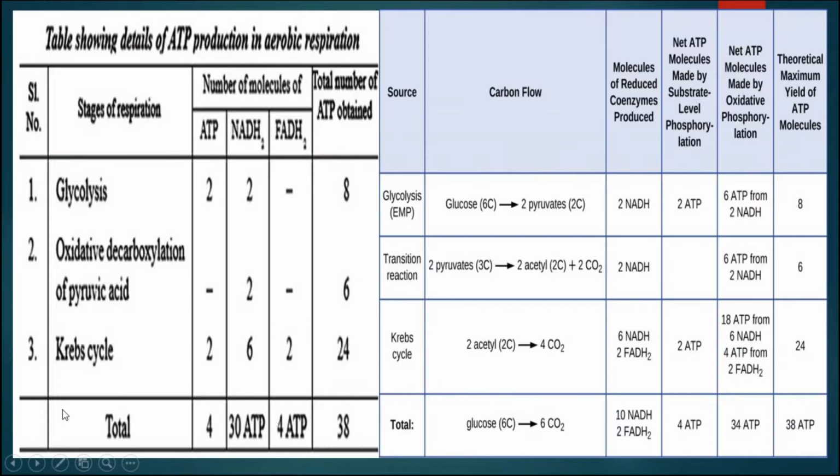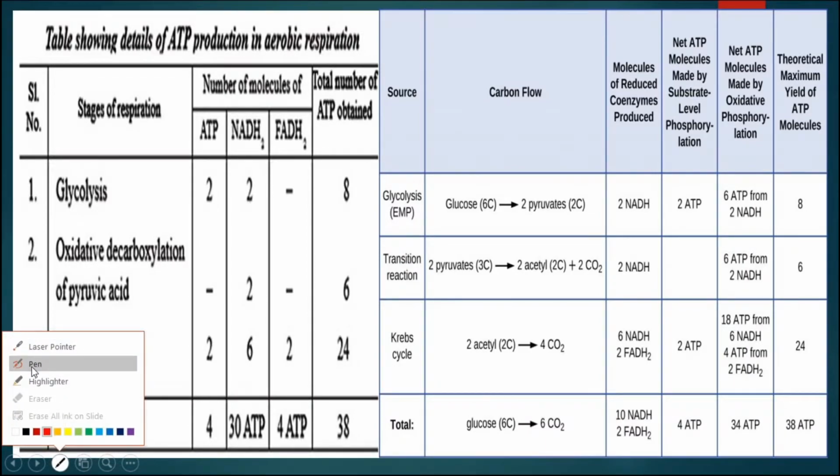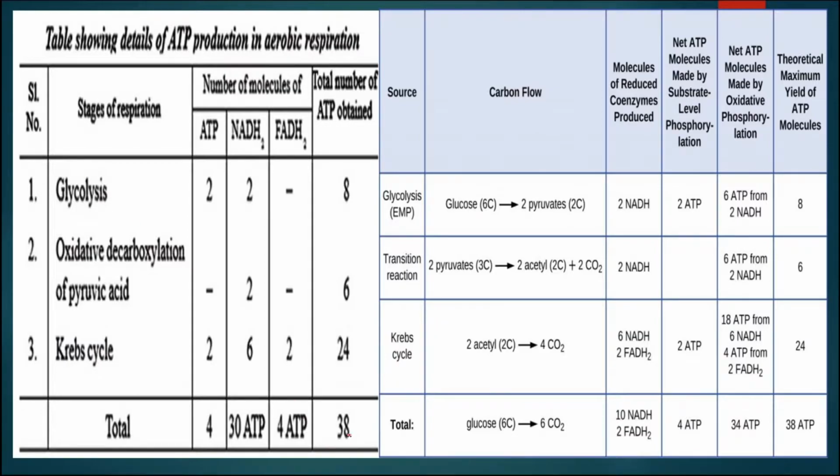This slide is showing the total output of aerobic respiration, that is the total number of ATPs. The total number of ATPs synthesized is about 38. Now in the different stages, like in glycolysis, the total number of ATPs is 8.